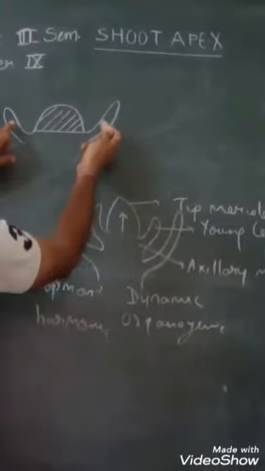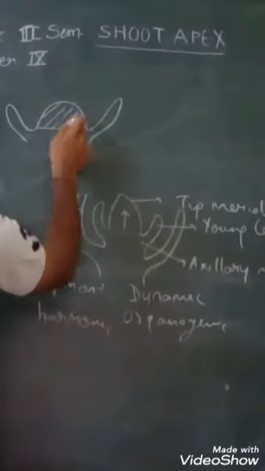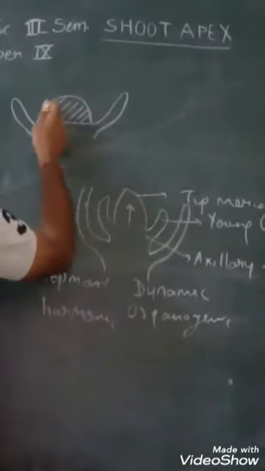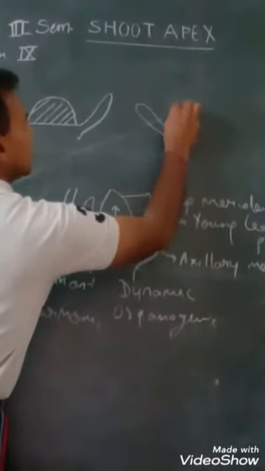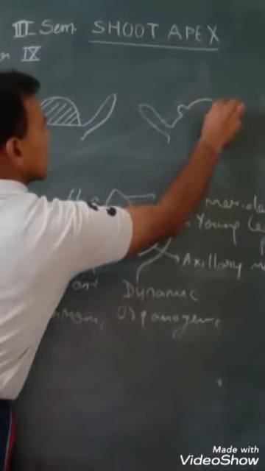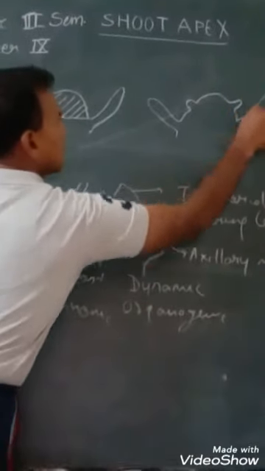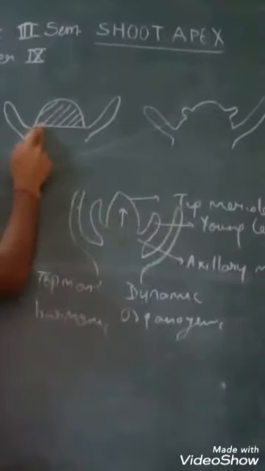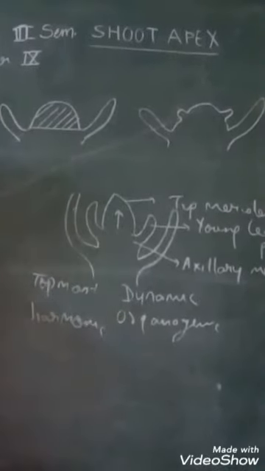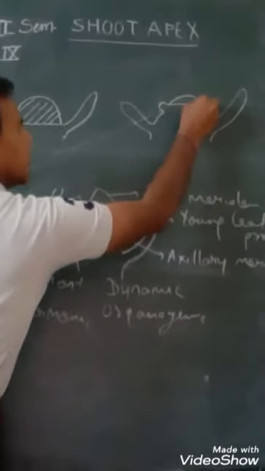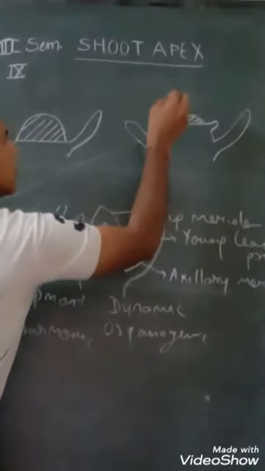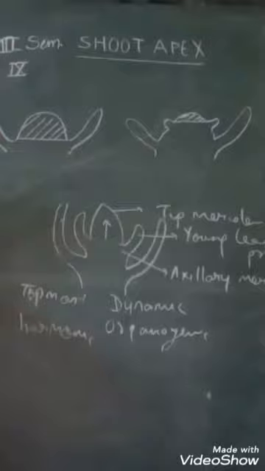This is the earlier leaf. Now the new leaf primordia will be formed here. So how will this structure look then? It will look like this. So this entire region was considered as shoot apex, and now only this much area is left, which will now act as shoot apex.